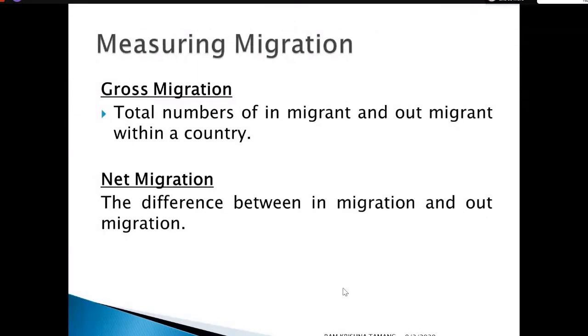Similarly, another measure is net migration, the difference between in migration and out migration. That means the total number of entering foreigners subtracted by the total number of outgoing nationals is the net migration.